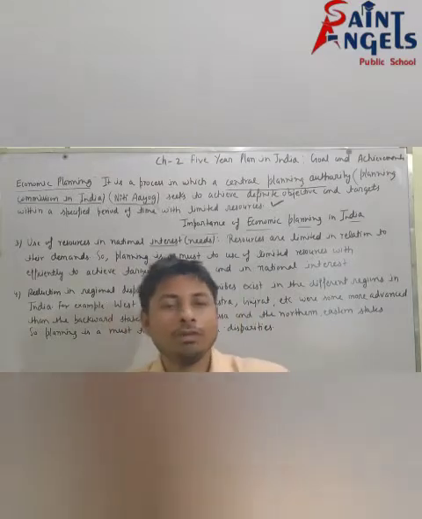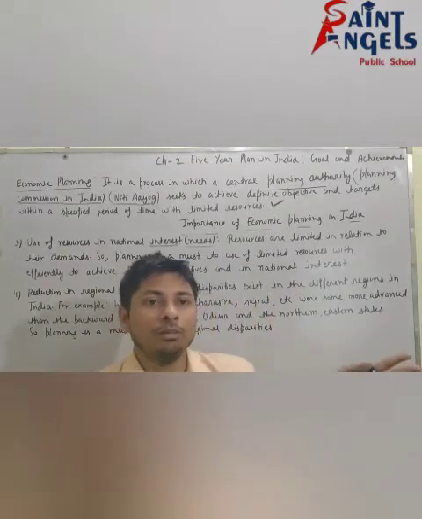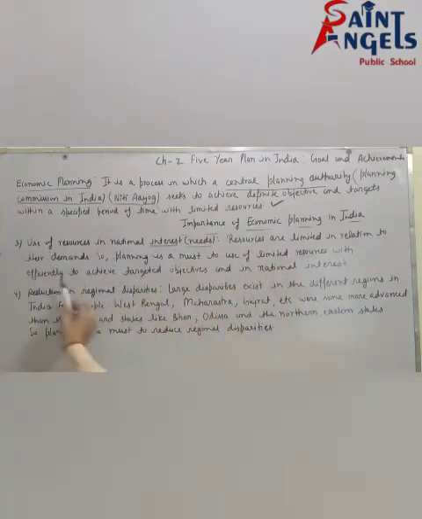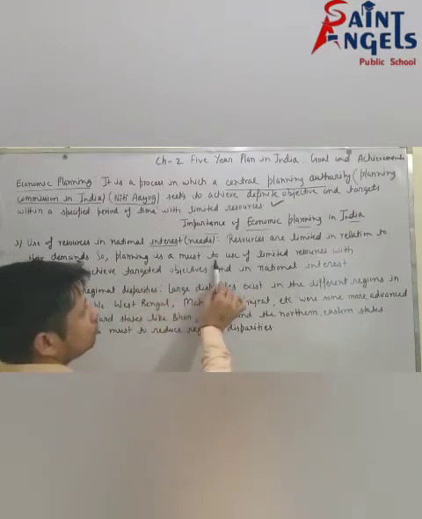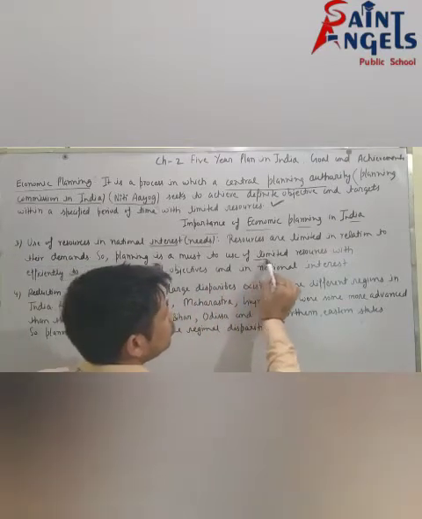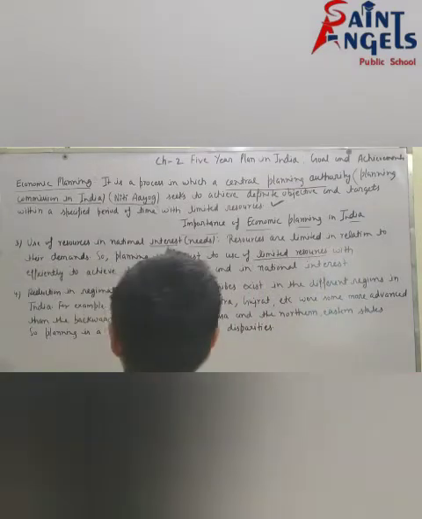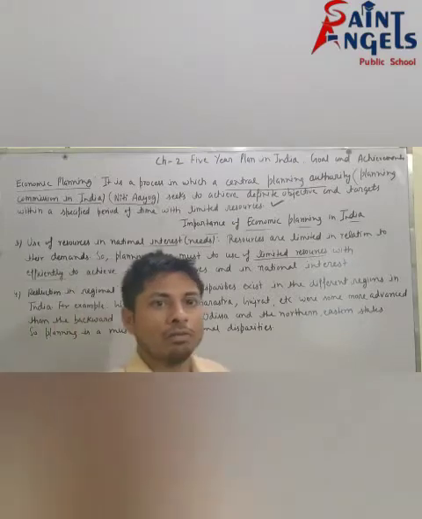But if resources are limited in relation to their demand, then planning is a must to use limited resources efficiently. Efficiently means in a better way.